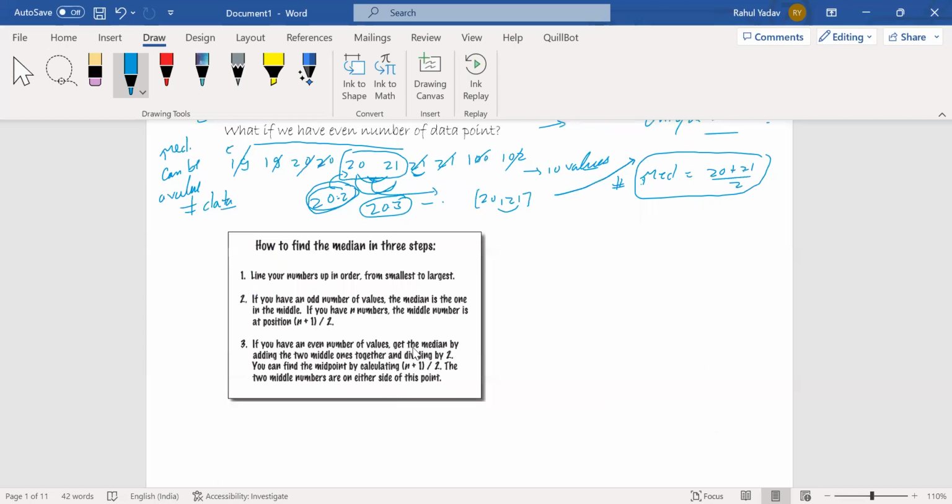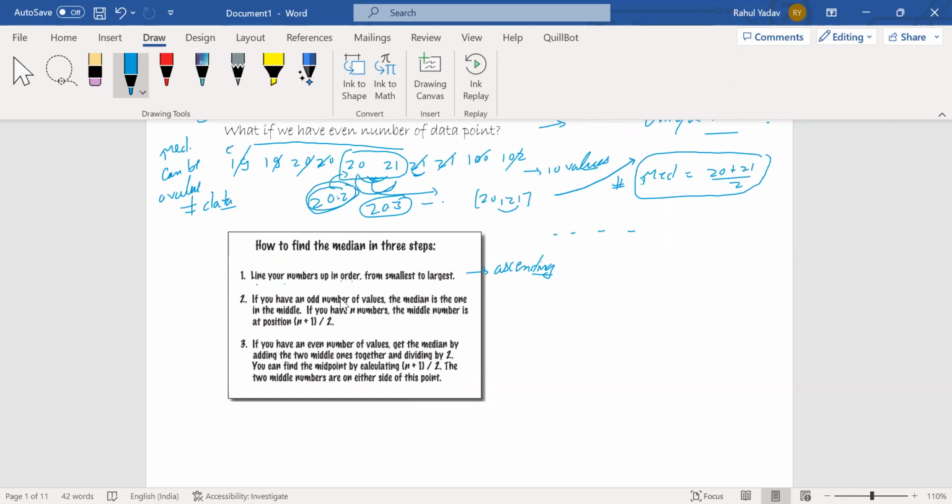We have a picture here that states how to find the median in 3 steps. First, line up your data in order, that means ascending order. The first step states to just arrange the data in ascending order so that I can compare the values: the first value, second value, third value, and so on, in some increasing order.